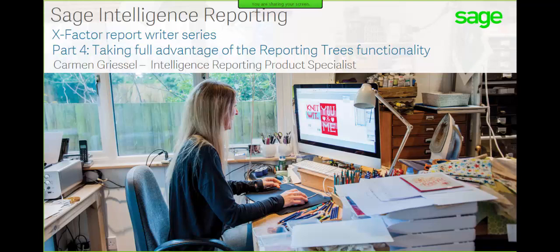Today we're looking at part 4 and looking at the reporting trees and how you can use them to make your reports further intuitive, as well as filtering a lot easier for your customers when you're creating these reports for them or creating them for yourselves.